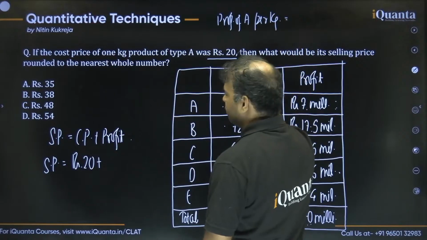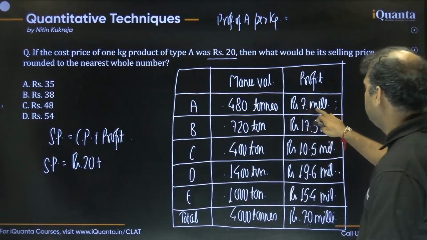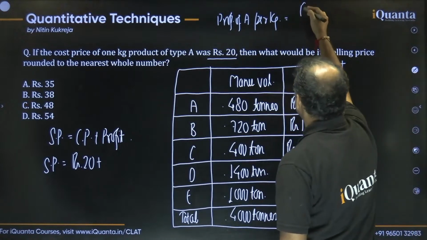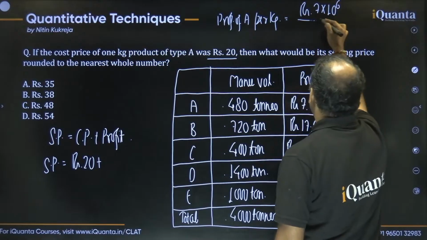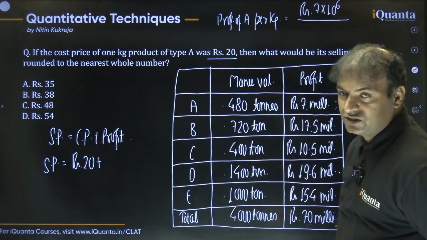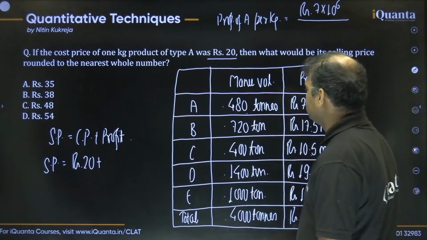And also we need to find in simple rupees, no million terms, which is easy to do, don't worry. See, we have the total profit as 7 millions, which we can say 7 into 10 raised to the power 6. I told you 1 million is equal to 10 lakhs, or you can say 10 raised to the power 6. Now, the total quantity is 480 millions, right?